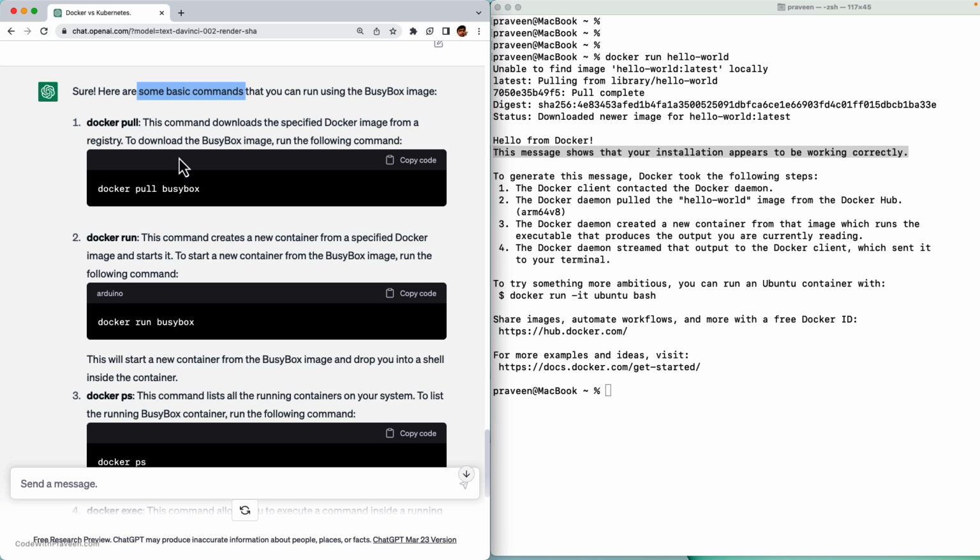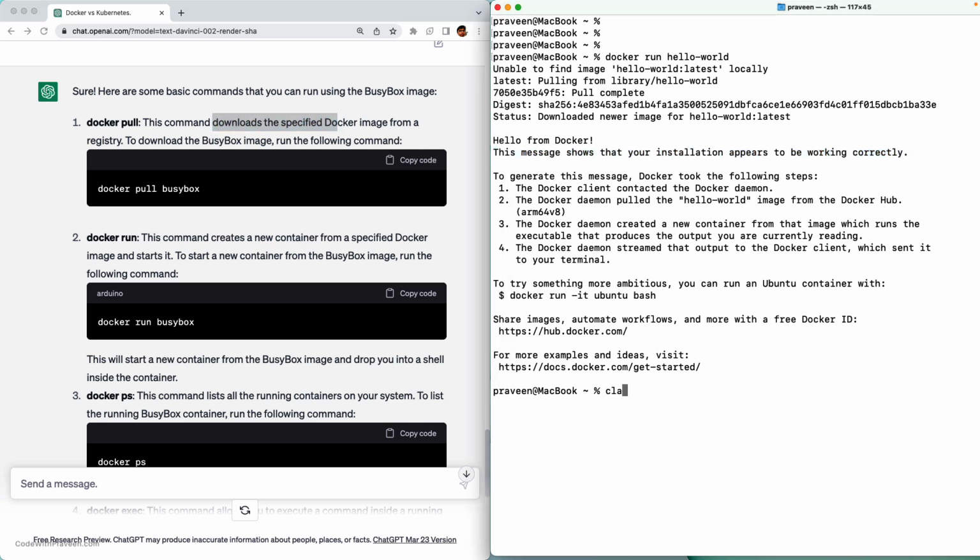docker pull. Okay, I'm not going to go in depth about what each of these commands does. Let's see whether the code given by it is working properly. docker pull downloads a specified image. Okay, let me clear it out.